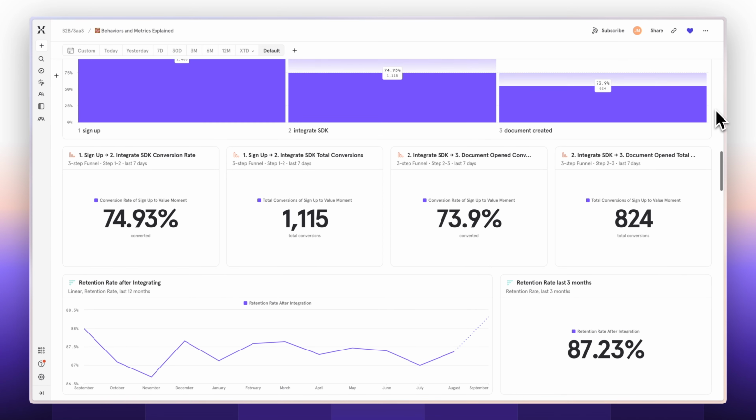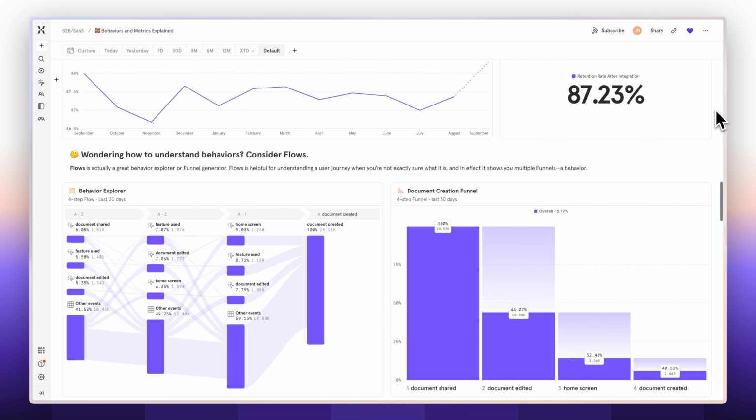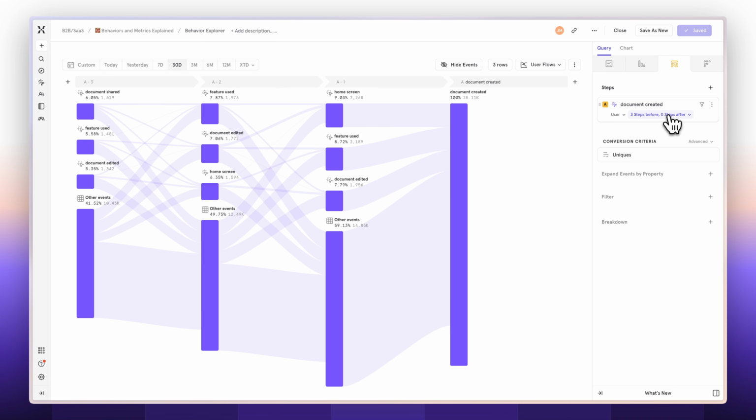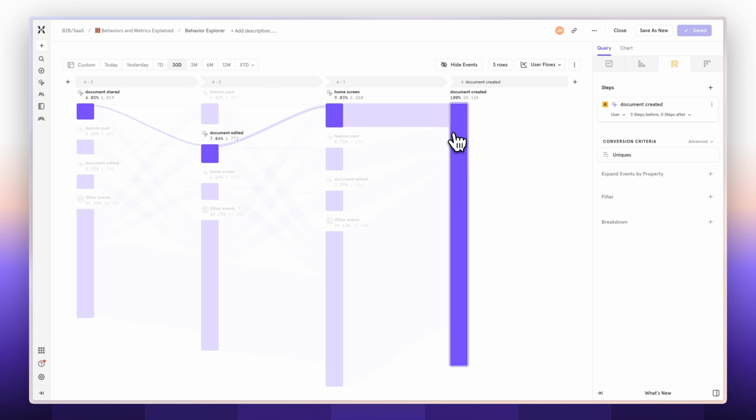One other way I like to think about behaviors is by using flowcharts. I'm a big fan of our flows report. One of the new reasons I'm a fan of it is because it helps me find behaviors that I didn't know existed. So when I go into my flows report, I just want to know what happens before people create a document. Really, this is generating a variety of behaviors.